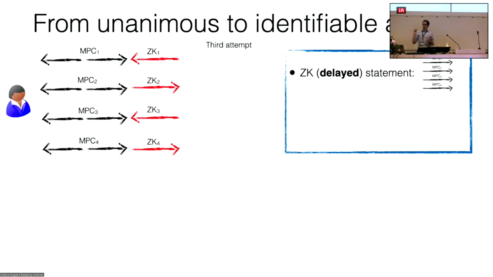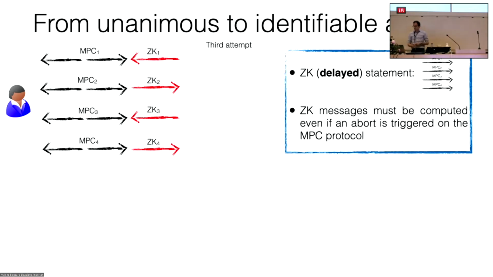Of course, observe here that the statement of the zero knowledge proof will be fully specified only in the last round. So you need a special form of zero knowledge and of soundness that we refer to as delayed input zero knowledge.